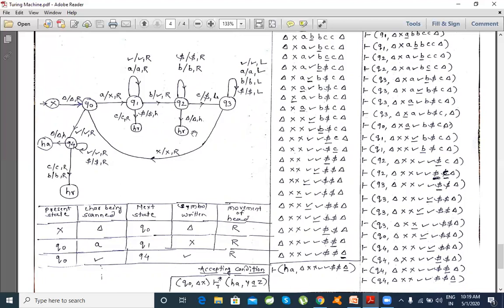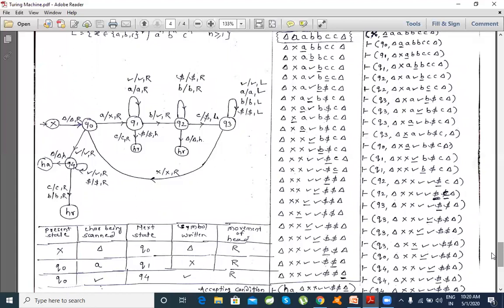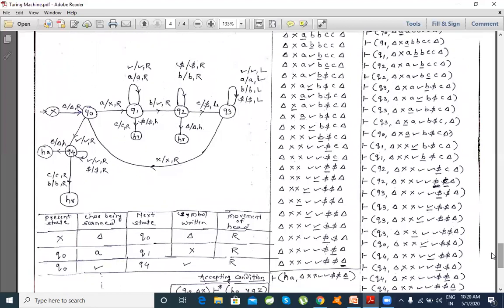We are running short of time, so I need to wind up this session. In the next session we will see the logic where this is a finite state machine of your Turing machine. We will have HA and HR, and you won't see a double circle accepting state. HA is the only accepting state. Wherever the state represents HA, it is accept with halt. Halt means stay wherever you are and accept. HR means halt with reject.